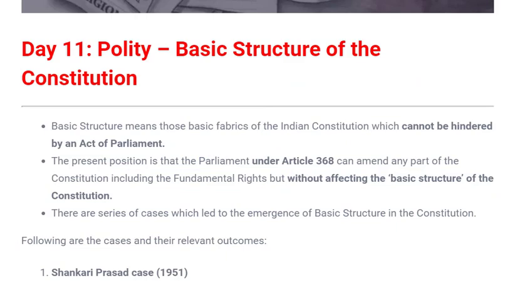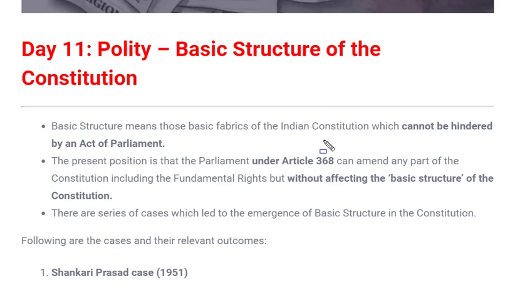Now this basic structure of the constitution is not given in any single part of the constitution. It is derived from several parts of the constitution. Several parts define it, for example, judicial review. Judicial review cannot be denied in any case, so this comes under basic structure. Like this, many instances are taken from several parts of the constitution as basic structure.